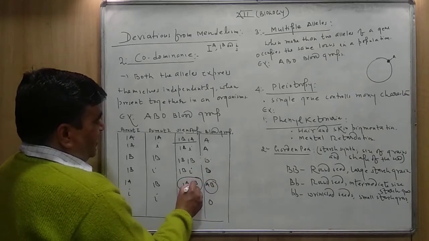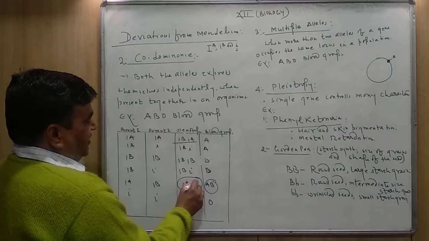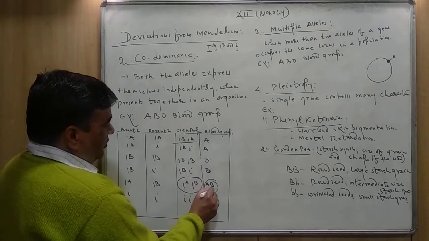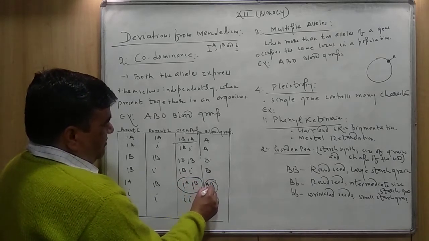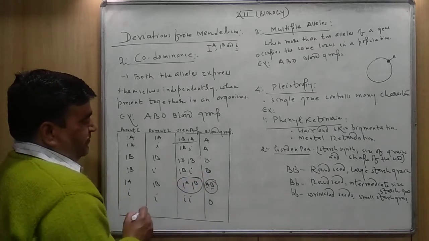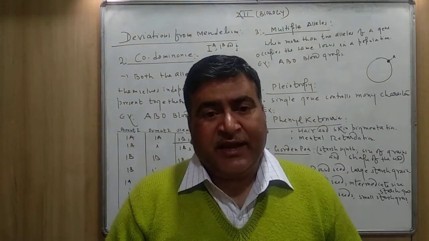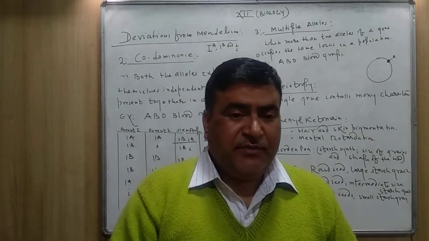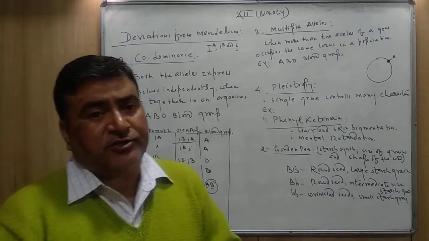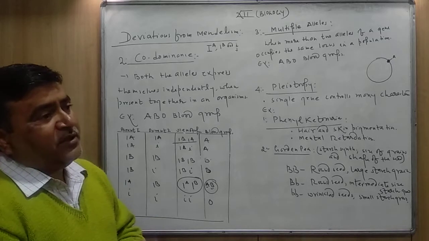If the individual has the genotype IA and IB, the individual will have both the antigens A and B. Here both the alleles IA and IB express their character in the same individual, and both the antigens are produced, and that's why it's a very good example of codominance.